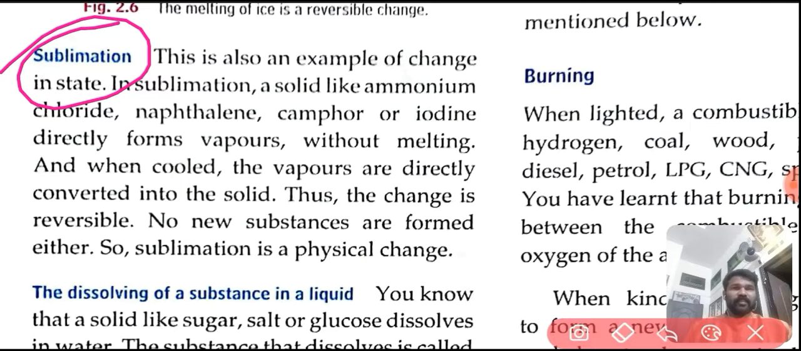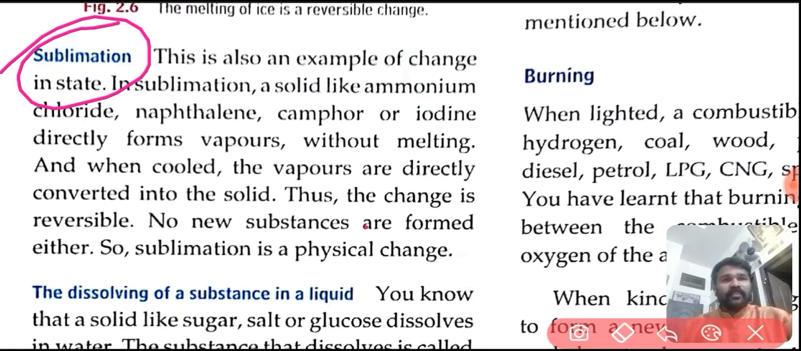Sublimation is the change of state from solid to gas directly. The change of a substance from solid to gas directly is called sublimation. This is also a good example of physical change, because no new substances are forming, only the state of the substance is changing.